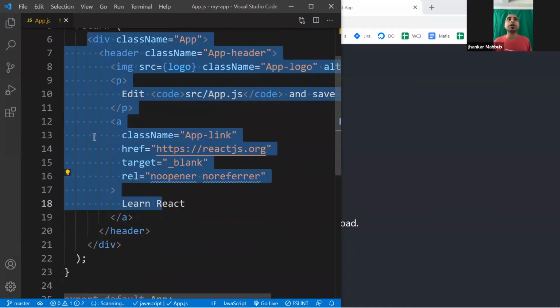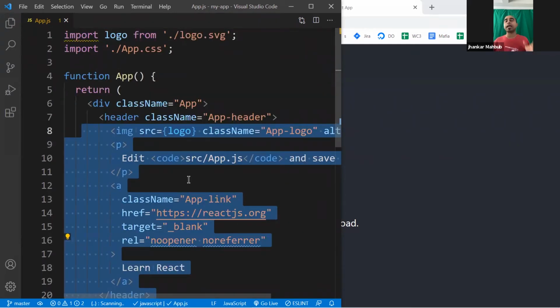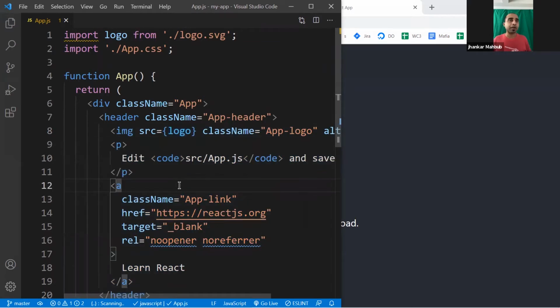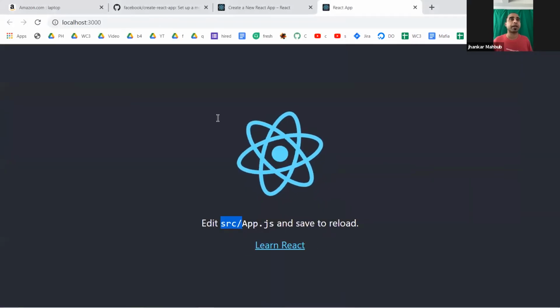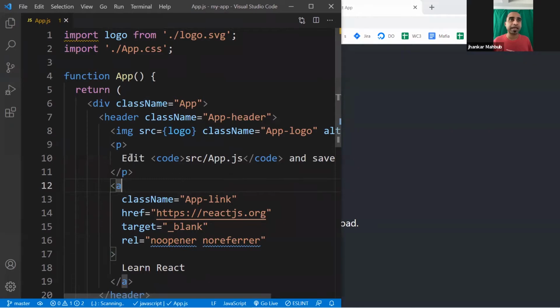And this looks a little bit odd. Previously, we were writing HTML inside an .html file. And here it's a little bit different. But before exploring this, they told us that if you change something, it will come here. So you see here it says edit src/app.js and save.